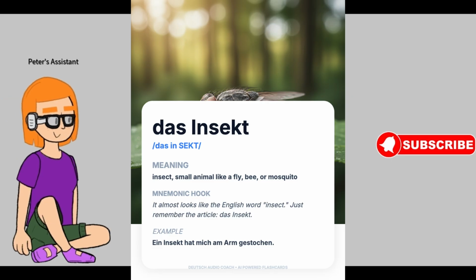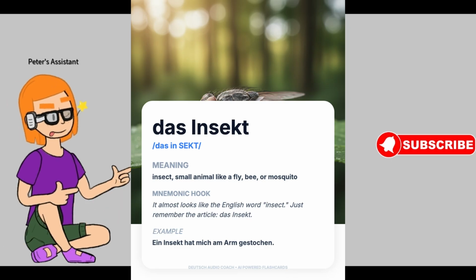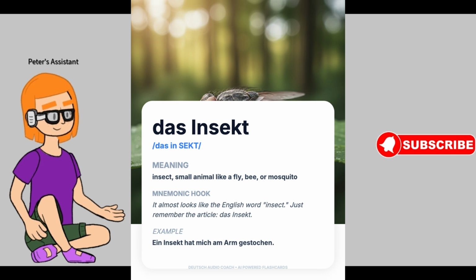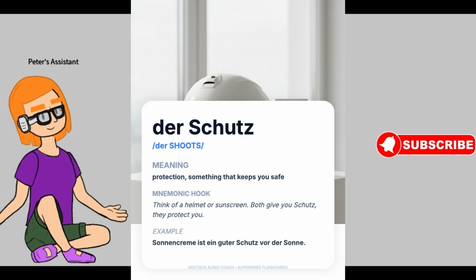How to remember this word? It almost looks like the English word insect. Just remember the article, das Insekt. Example sentence: Ein Insekt hat mich am Arm gestochen. English translation: An insect stung me on the arm. Next German word is der Schutz.